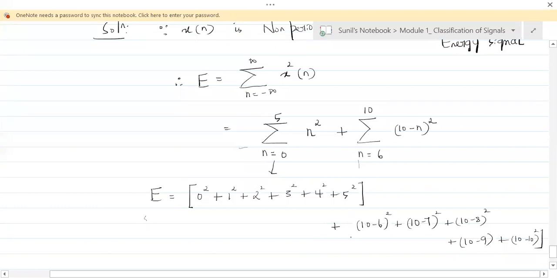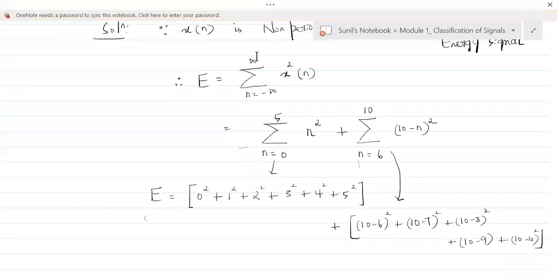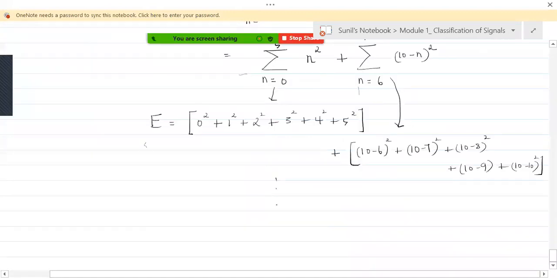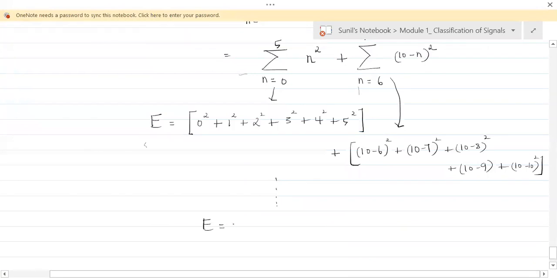So that is for this summation. Get that point? Now, what would that be? If you do this summation, you will get your energy to be equal to 85 joules, which is finite.